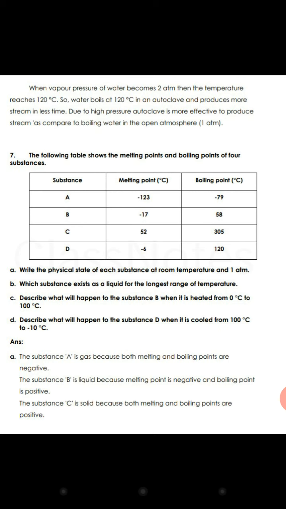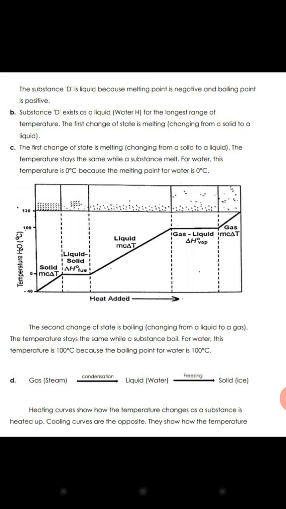A is gas because both melting and boiling are negative. B is liquid because melting is negative and boiling is positive. Okay, and C is solid. After that, substance D is liquid because melting is negative and boiling is positive. Substance D exists as a liquid for the longest range of temperature because it has the longest range. The first change of state is melting, changing from a solid to a liquid.